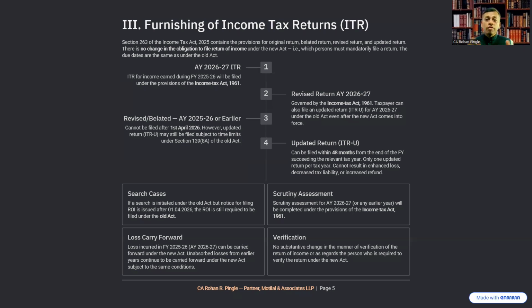Please note down. If a search is initiated on a person under the old Act, but the notice for filing a return of income is issued after 1st April 2026, even then the return of income is required to be filed under the old Act. The scrutiny assessment for AY 26-27 or any earlier year will be completed under the provisions of the Income Tax Act 1961. If a taxpayer incurs a loss in FY 25-26, that is AY 26-27, this loss can be carried forward under the new Act.